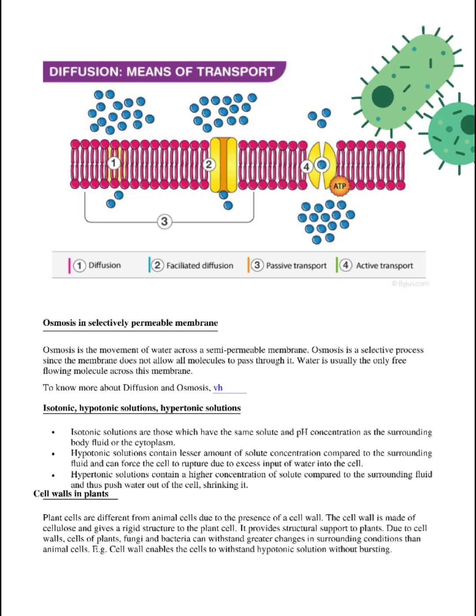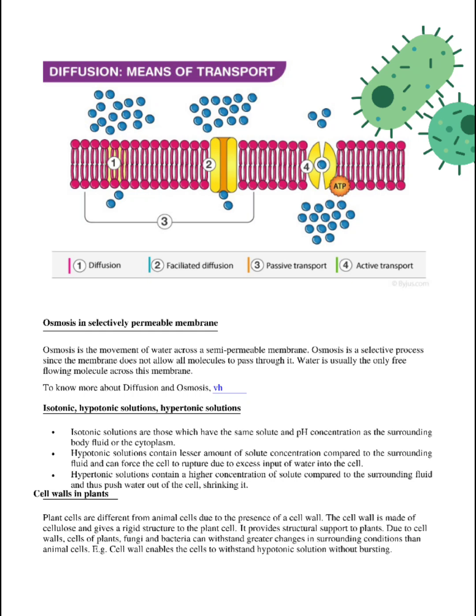Osmosis is the movement of water across a semi-permeable membrane. Osmosis is a selective process since the membrane does not allow all molecules to pass through it. Water is usually the only free-flowing molecule across the membrane. Now we'll discuss isotonic solution, hypotonic solution and hypertonic solution.